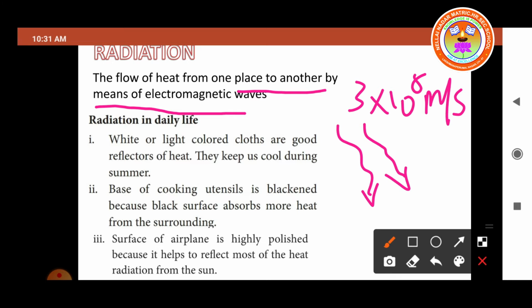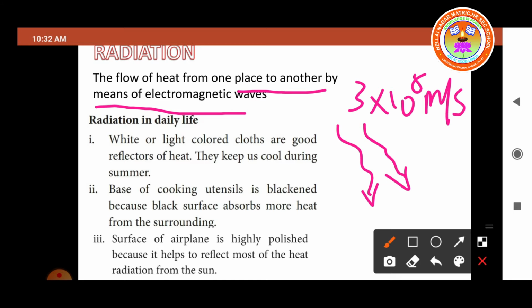First use: white or light colored clothes are good reflectors of heat. They keep us cool during the summer. That's why in the summer we don't wear black dresses, because black color absorbs the heat energy. In the summer seasons we have to wear white or light colored clothes.